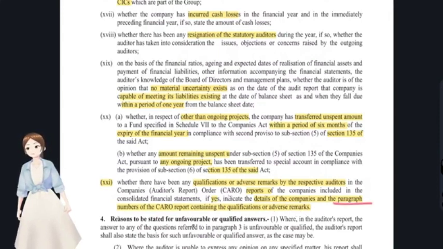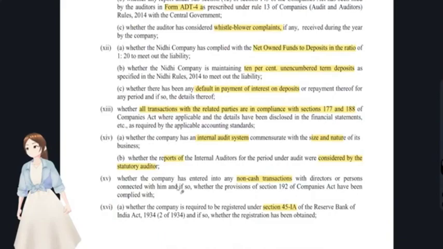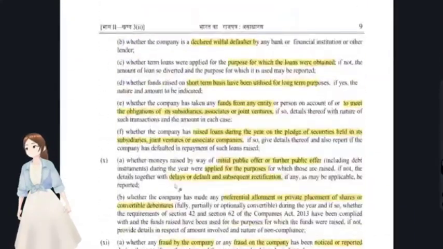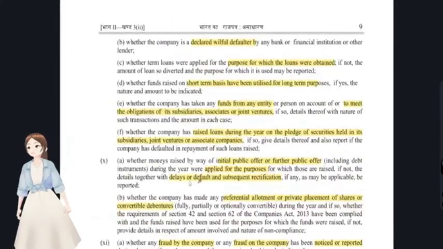And the paragraph numbers of the CARO report. The CARO report paragraph number is 9, that is default of loans, right? You see here, 9. Yeah, this is clause number 9, under which we have seen here, point D, where the funds raised on a short-term basis have been utilized for long-term purposes.